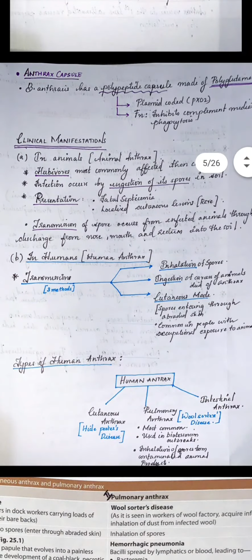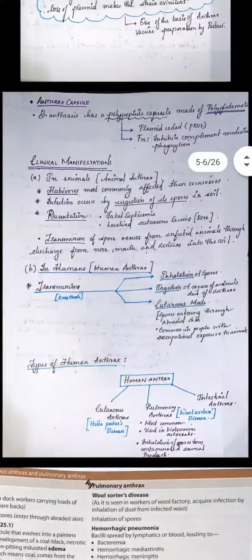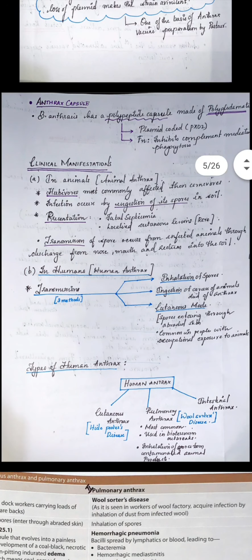Next we come on to the anthrax capsule. The Bacillus anthracis has a polypeptide capsule which is made up of polyglutamate.